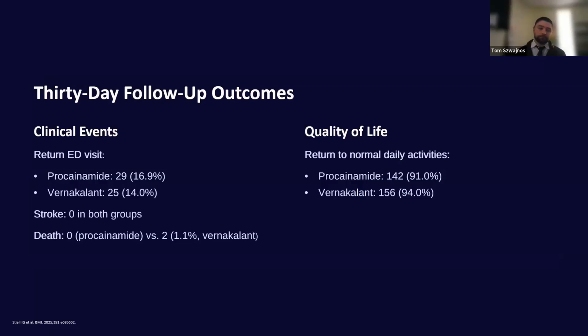0 strokes in both groups, 0 deaths for Procainamide. And to be noted, there were 2 deaths in the Vernakalant group, which the authors described was not necessarily related to the study drug itself. They stated that one death was due to sepsis and the other death was due to cancer, not related to Vernakalant, but did fall in the Vernakalant group.